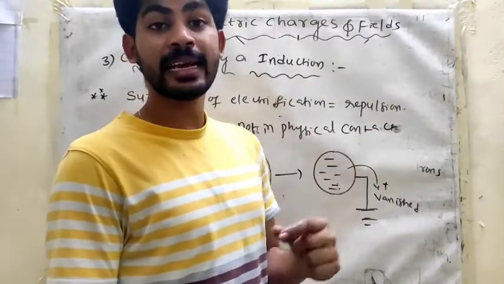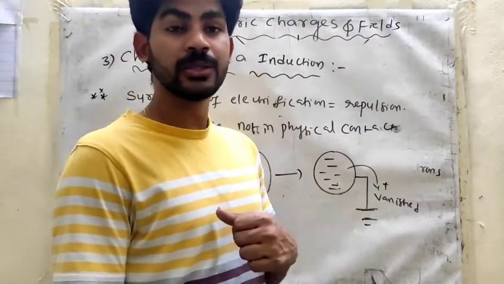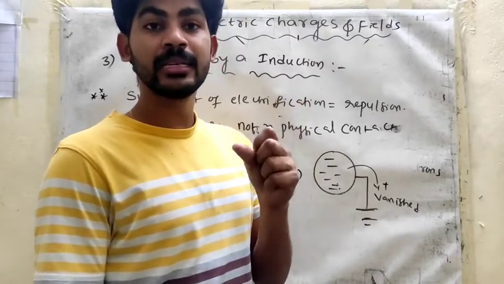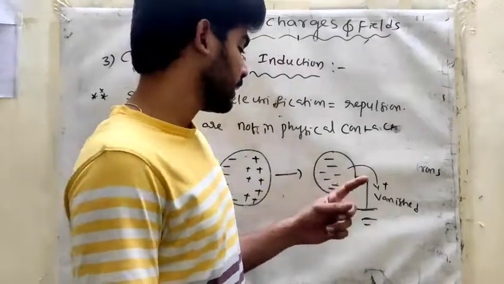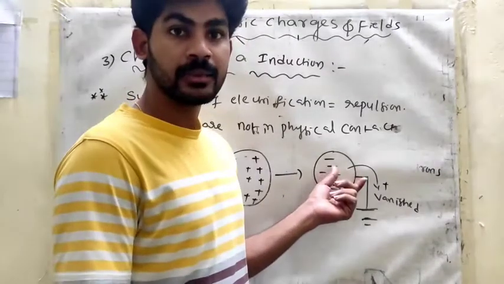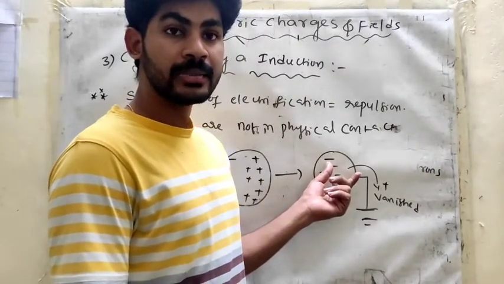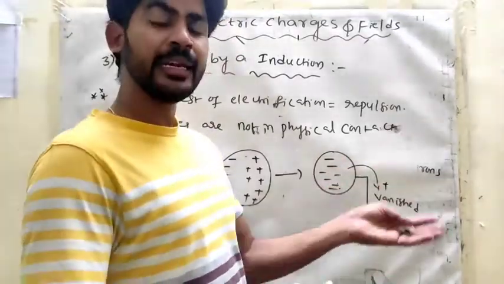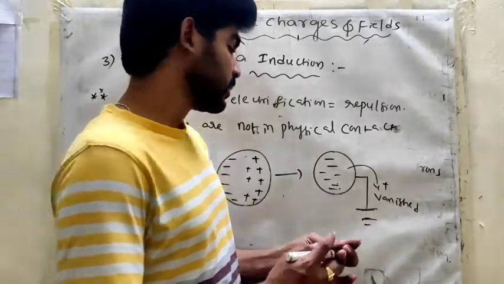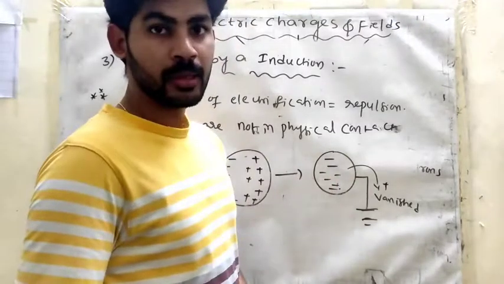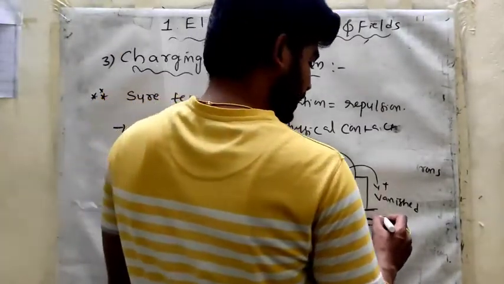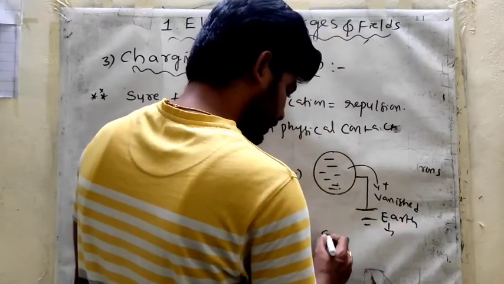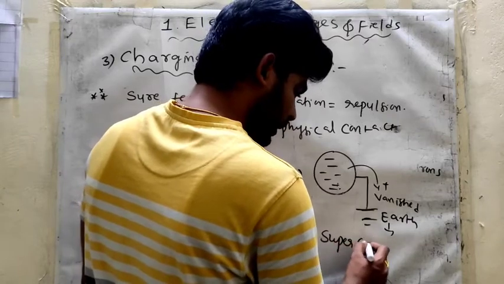Induction precedes attraction. Both are opposite charges, no? Opposite charges attract, same charges repel. Can you understand? Charging by induction, in this case, you can do it n number of times, so the charging body is not decreasing. And here we are giving the earth connection, no? Earth is a superconductor.